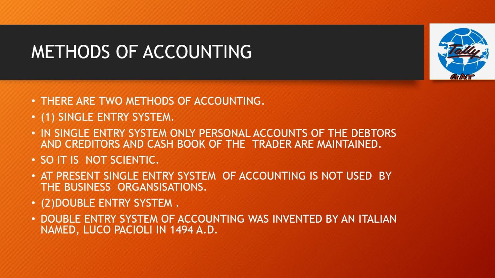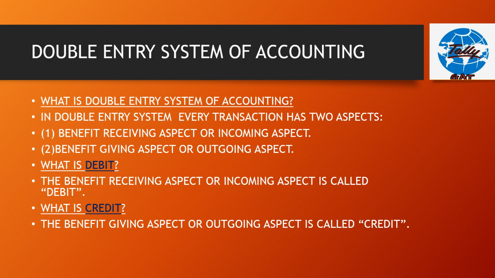Number two, double entry system. Double entry system of accounting was invented by an Italian named Luca Pacioli in 1494 AD. Now we should know the most important word, what is double entry system of bookkeeping.